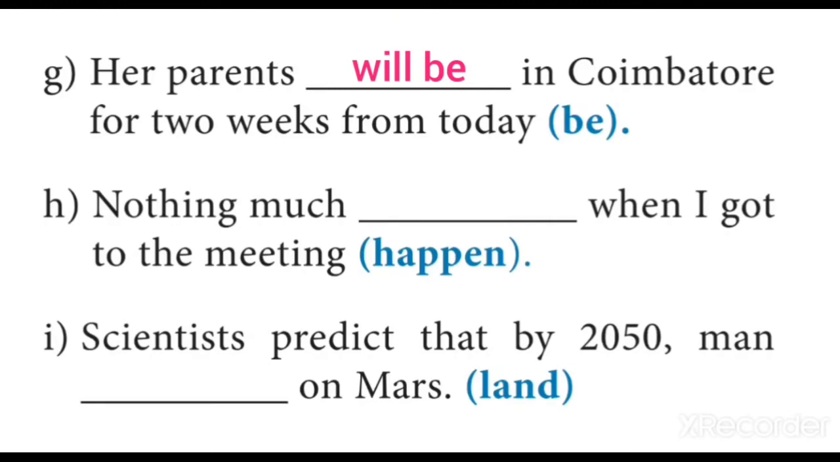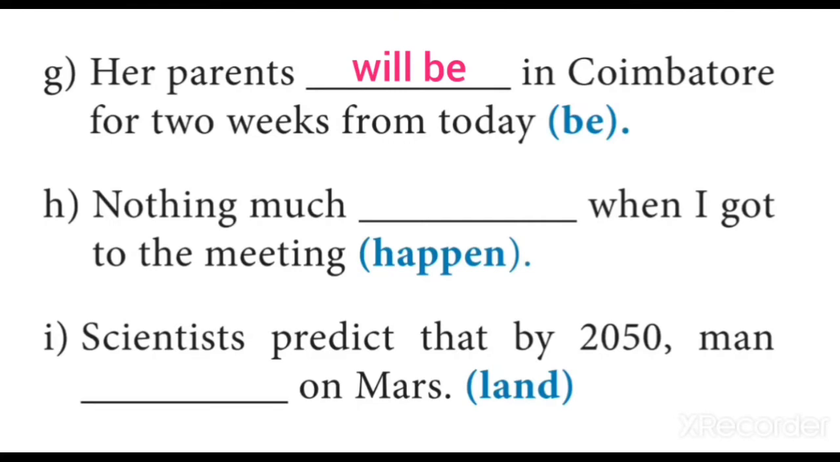Then the next sentence H. Nothing much dash when I got to the meeting. V1 within the brackets is happen. Here two actions are spoken about. He got to the meeting, that is, he reached the meeting place or the meeting venue, but nothing much happened before he reached.